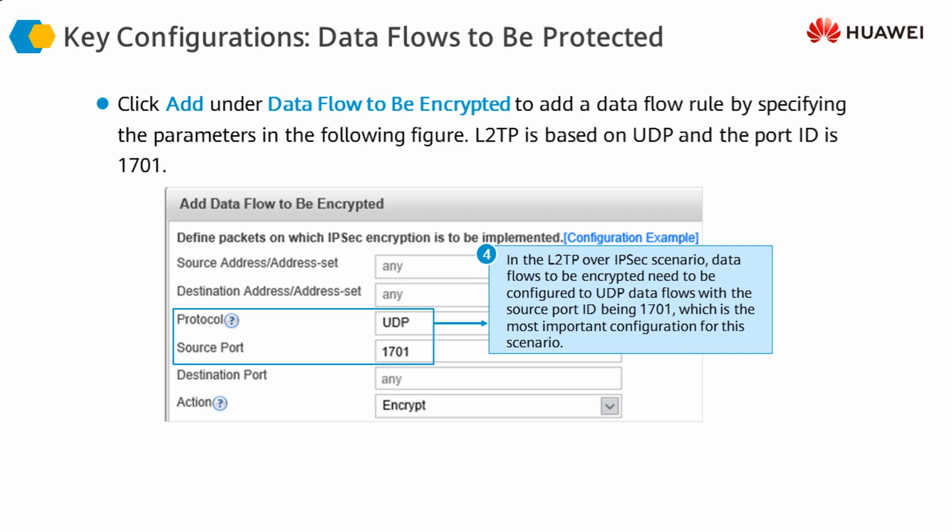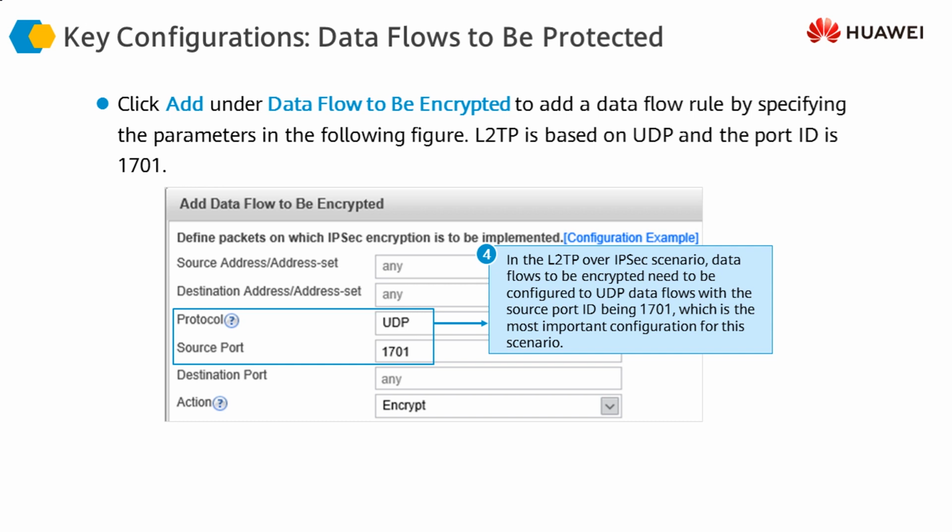So basically we are telling the firewall that any L2TP traffic, which means traffic using UDP as the transport layer protocol and port number 1701, you have to provide security, or you have to encrypt that traffic. So here we are encrypting L2TP traffic using IPsec. Here we are just defining that this traffic is going to be interesting traffic and that this traffic needs to be encrypted.